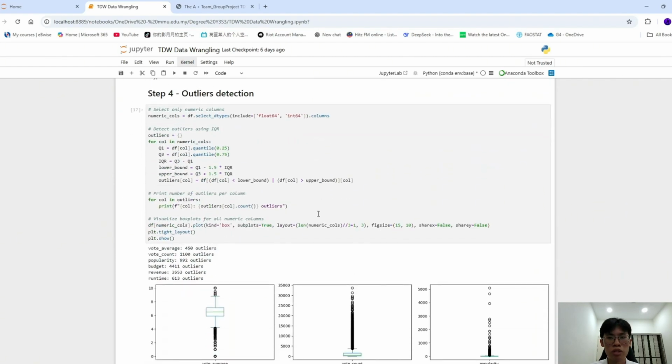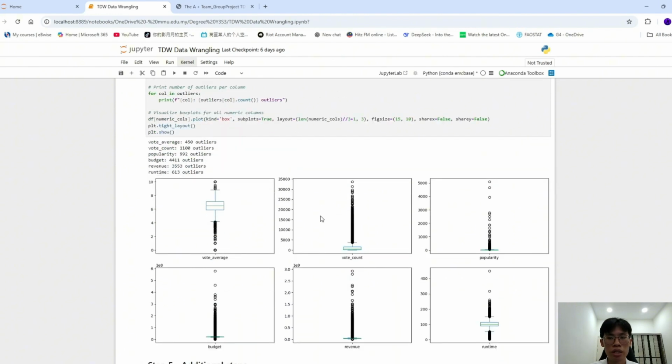The outlier detection was performed using boxplots for several numerical columns, including vote average, vote count, popularity, budget, revenue, and runtime. The result shows a considerable number of outliers in each attribute: 450 in vote average, 1,100 in vote count, 992 in popularity, 4,411 in budget, 3,553 in revenue, and 613 in runtime. This report made it clear that while most movies cluster within a typical range, there are a significant number of extreme values. Since these extreme values represent a real-world phenomenon rather than errors, they were retained instead of being removed, ensuring that important information about essential cases is preserved for later analysis.